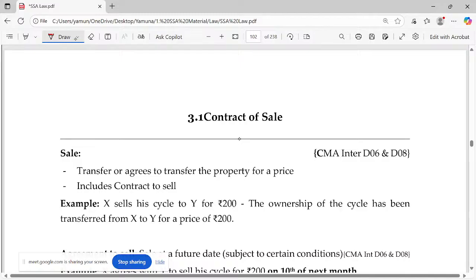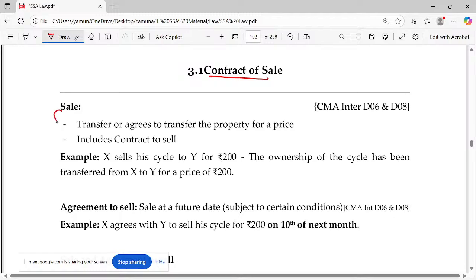So we have to start with this topic, contract of sale. Let me go word by word. This is quite important. Sale is transfer or agrees to transfer. Sale means I am transferring now, like current cash consideration. Whereas agrees to transfer is also considered as sale, but we are going to do that in future because the property is not with me. It's actually not an agreement to sell, it's an agreement because the delivery will be done at a later period. Please try to understand.